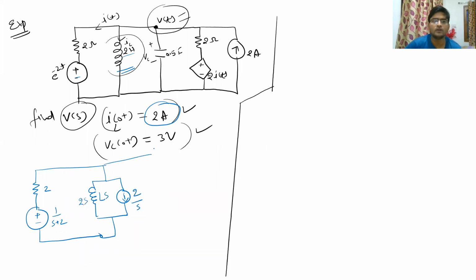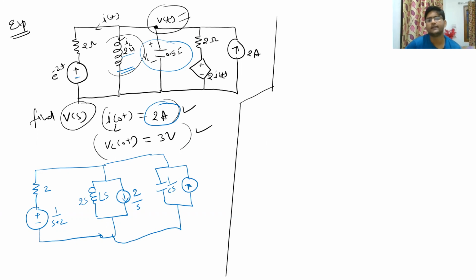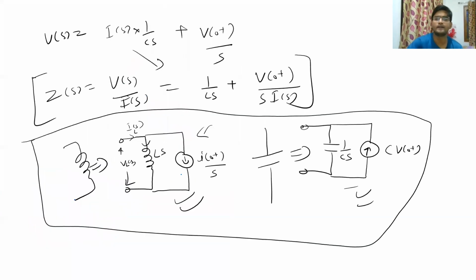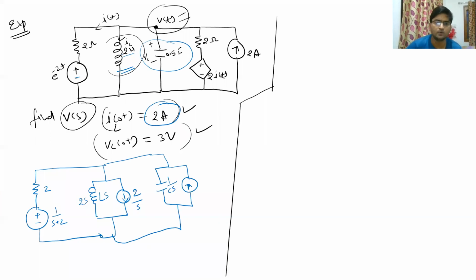Now moving forward, we have to convert this capacitor, and to convert this capacitor you will have to make a parallel arrangement of circuit like this. What is the capacitor value? Nothing but 1 upon Cs. And what is this current value? It is CV0 plus. So V0 plus is how much? 3 volt, right? It is 3 volt. So multiply by C. So it will become C into 3.